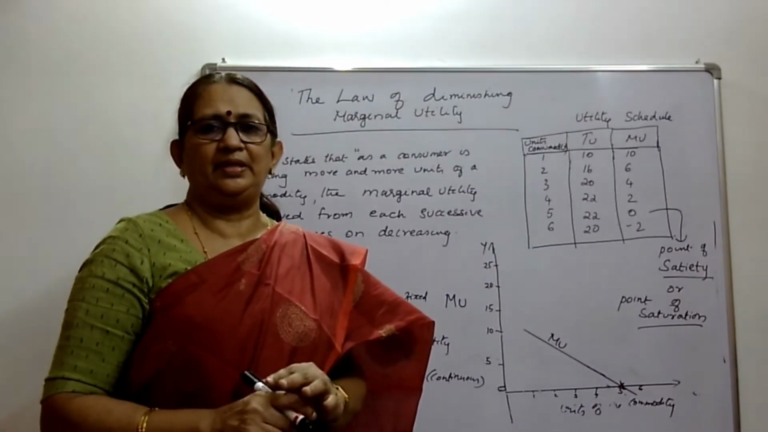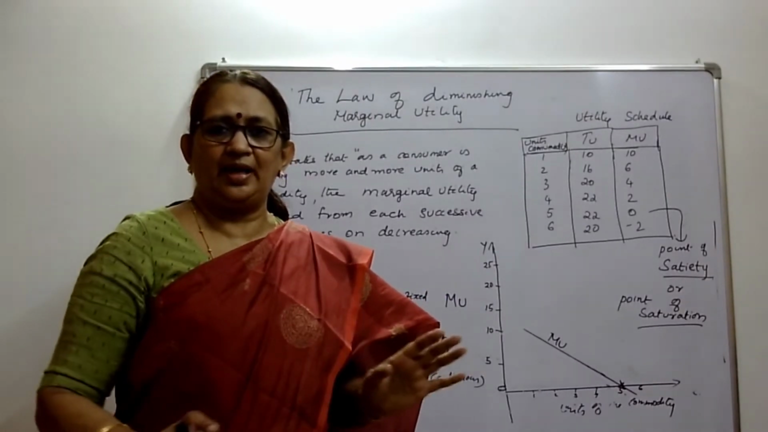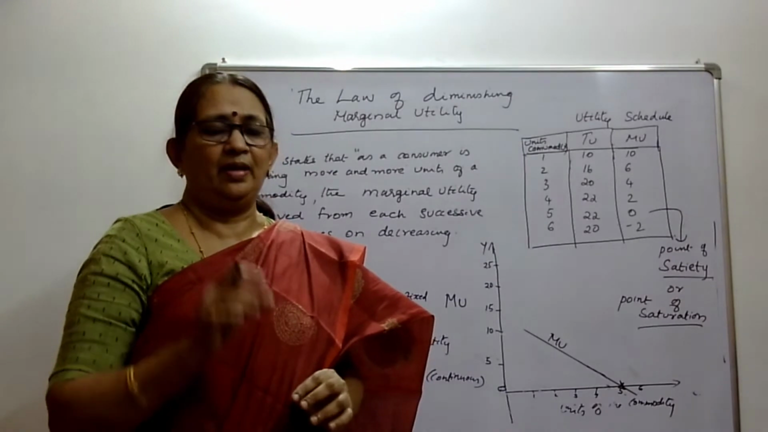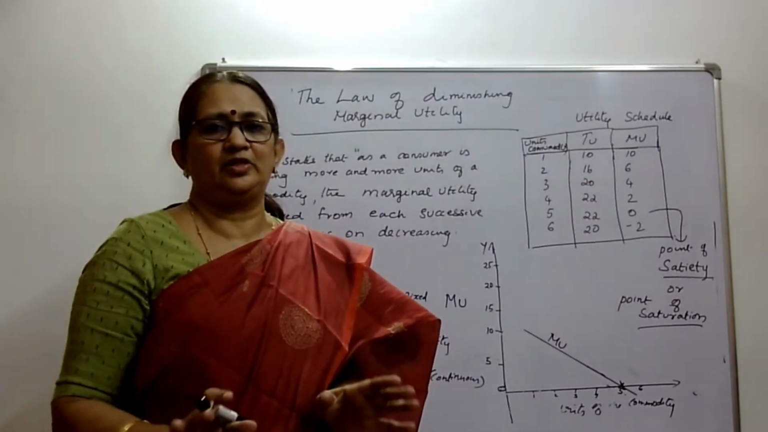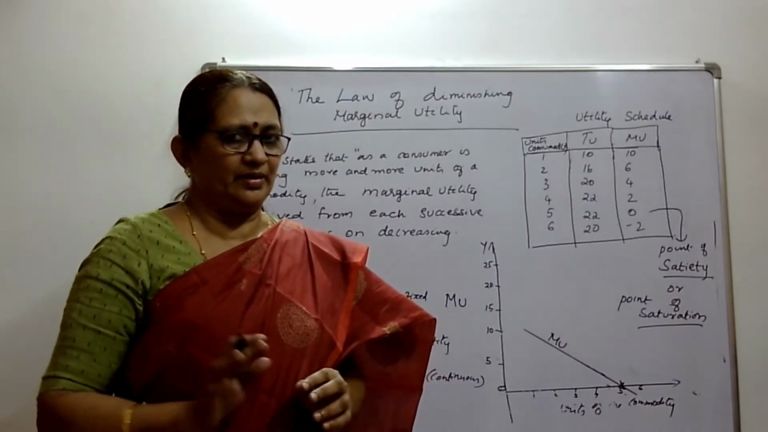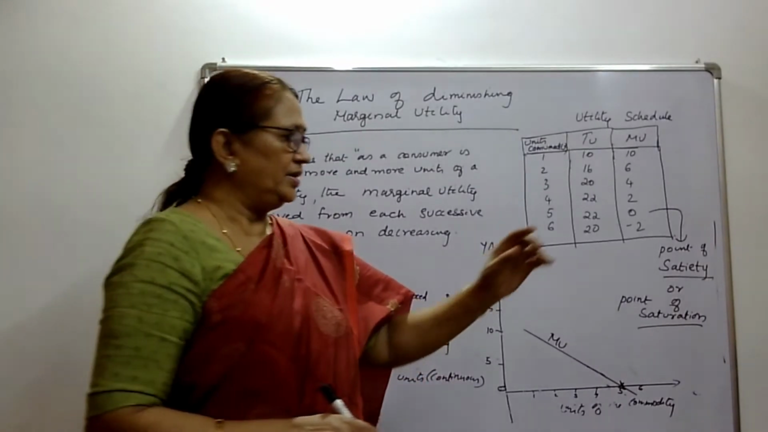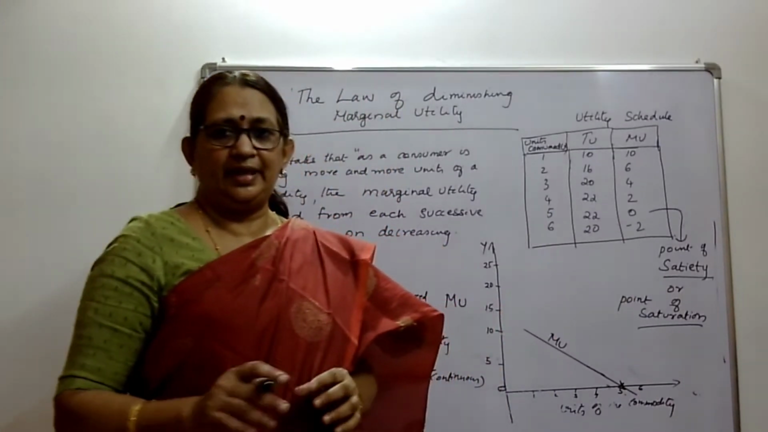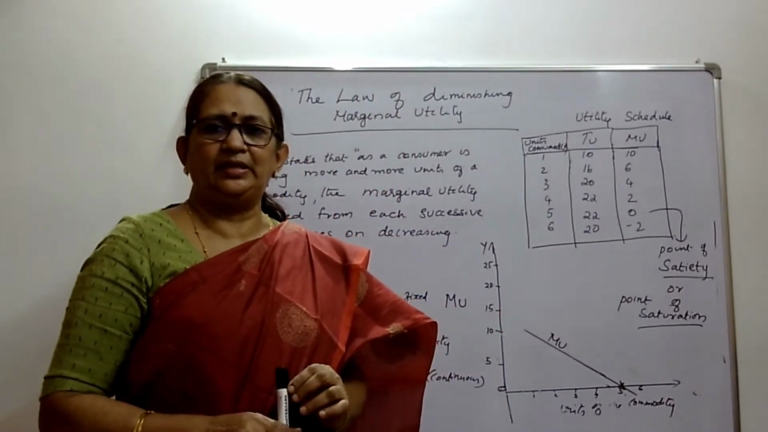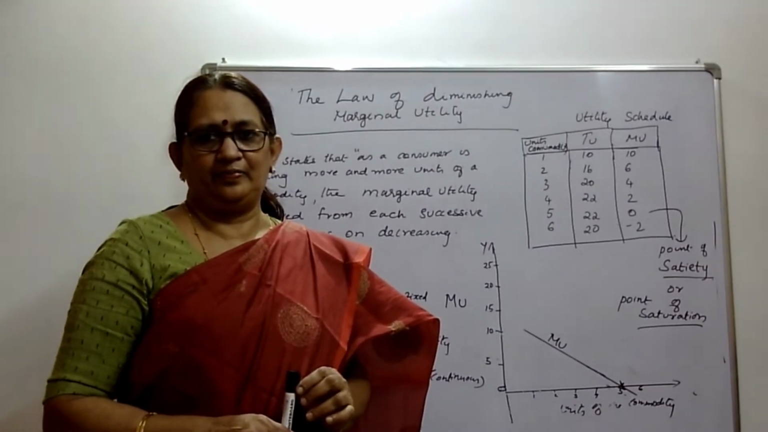0 utility means the consumer is not deriving any satisfaction at all by consuming that commodity. A normal, ordinary consumer won't consume beyond that. So 0 utility. After that, if he takes one more unit, the utility becomes negative.